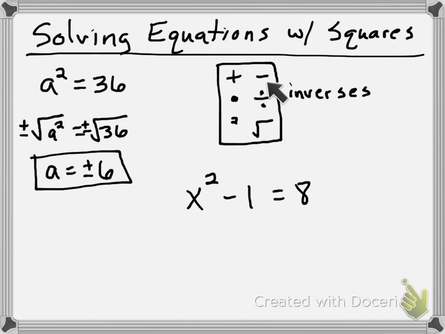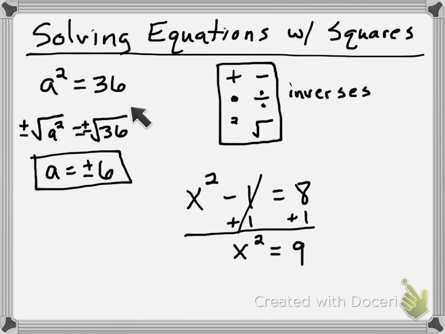Well, how do I get rid of a minus? With a plus. So I add 1. And that gives me x squared equals 9. Well, now that looks like this one again, right? So to get rid of the squared, I've got to use a square root. I've got to do it to both sides. So the square root of x squared is x, and the square root of 9 is plus or minus 3.